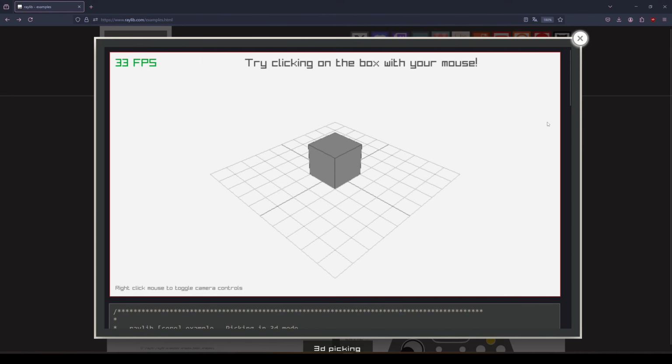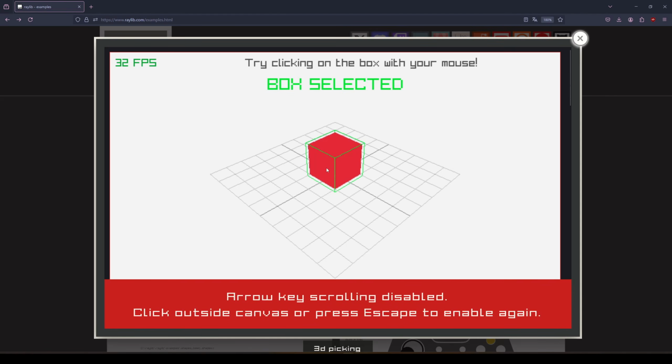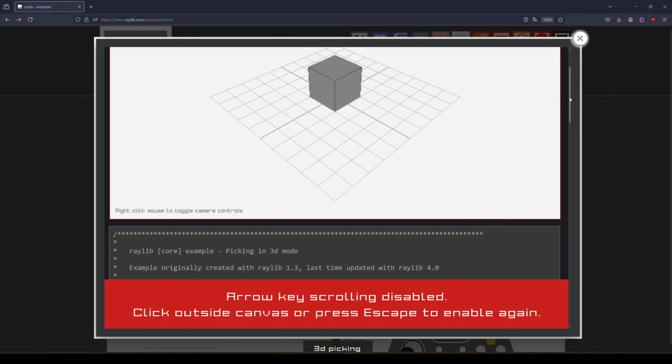So, I'm back after a short break. I'm currently looking at this example. This is an example from the Raylib homepage, and it's a selection script. We can click in the scene, or I can click the box to select. I can select, I can unselect, I can select, I can unselect. Cool. So obviously we have collision and raycasting here, which we need and want.